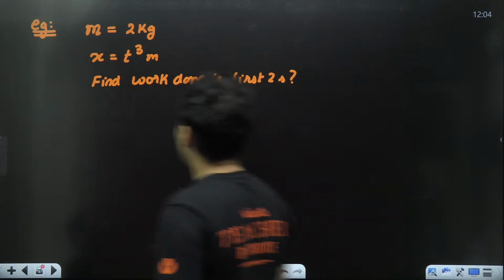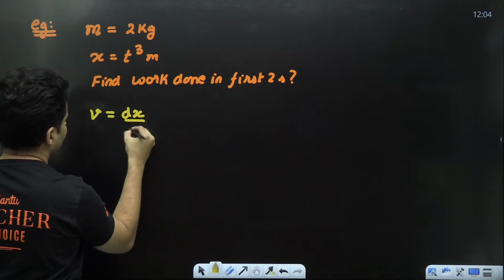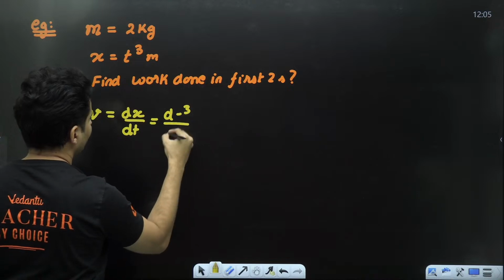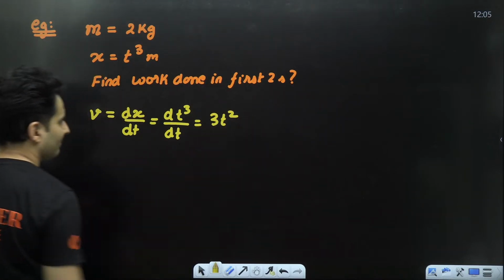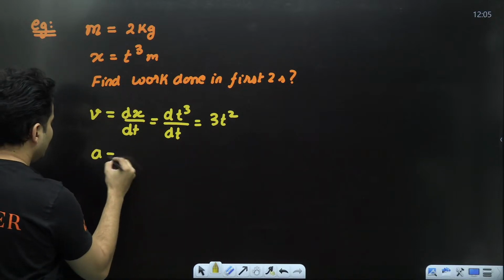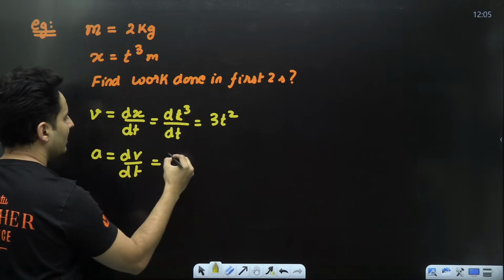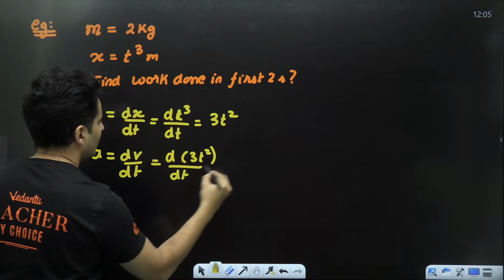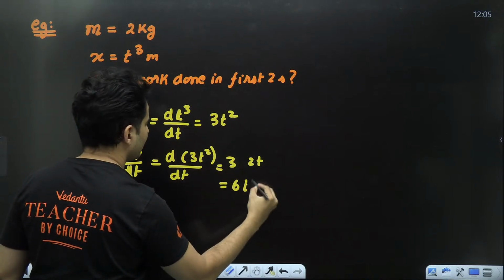Exactly. So take the derivative of x, you will get velocity. It is nothing but dx by dt. So it will be nothing but derivative of t cube, which is nothing but 3t square. Okay. So acceleration is just derivative of the velocity. Derivative of the velocity means derivative of basically 3t square, right? So 3 comes outside and you will be multiplying it with 2t, which is basically 6t.